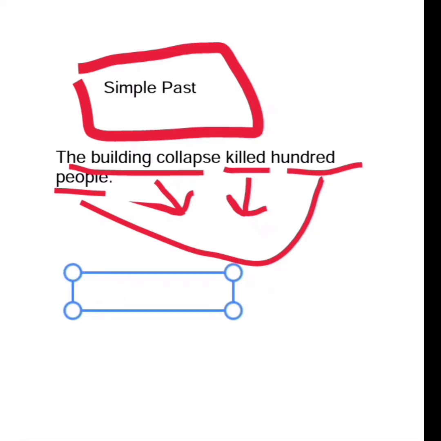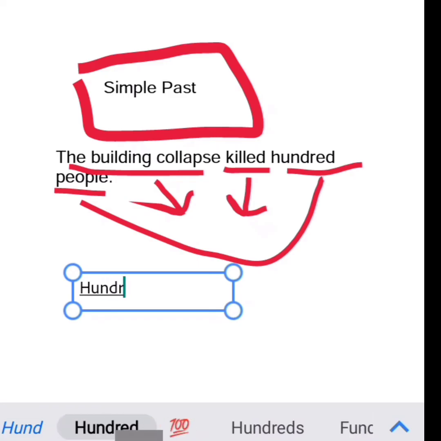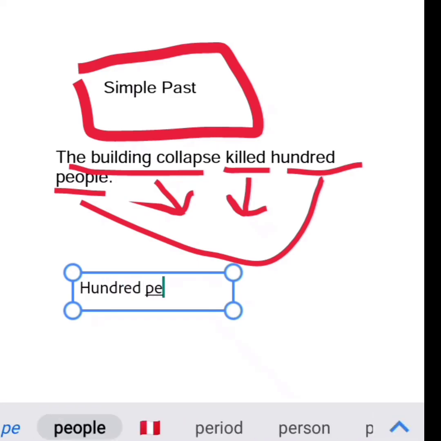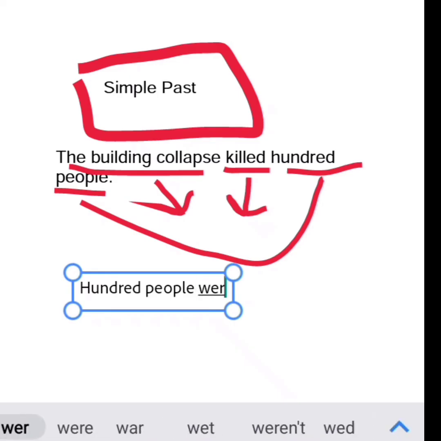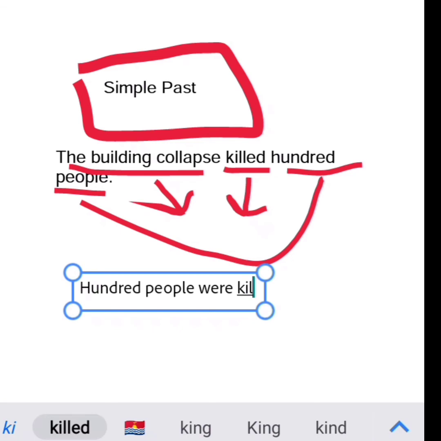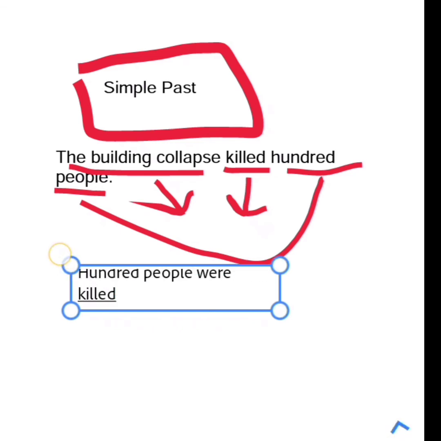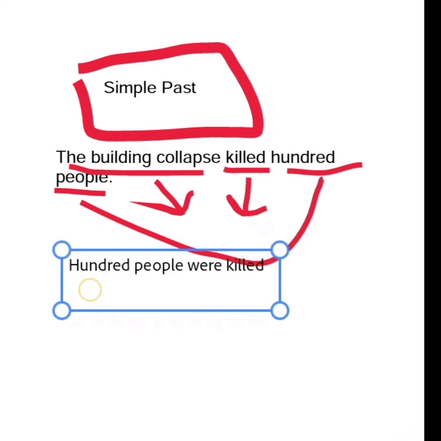So 100 people were, so this is a verb to be, were killed. 100 people were killed by the building collapse.